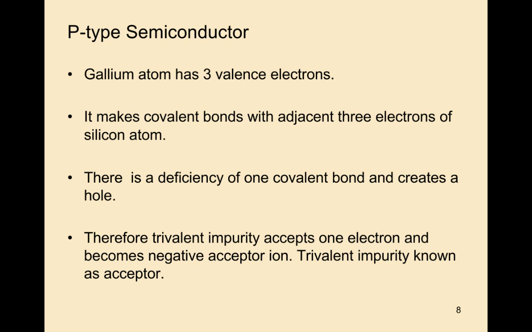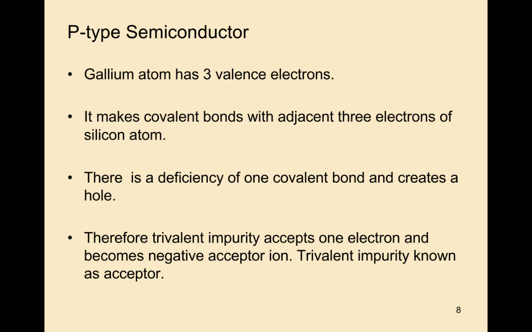Therefore, a trivalent impurity accepts one electron and becomes a negative acceptor ion. The trivalent impurity is known as the acceptor. So I am taking one example of a trivalent atom, the gallium atom.